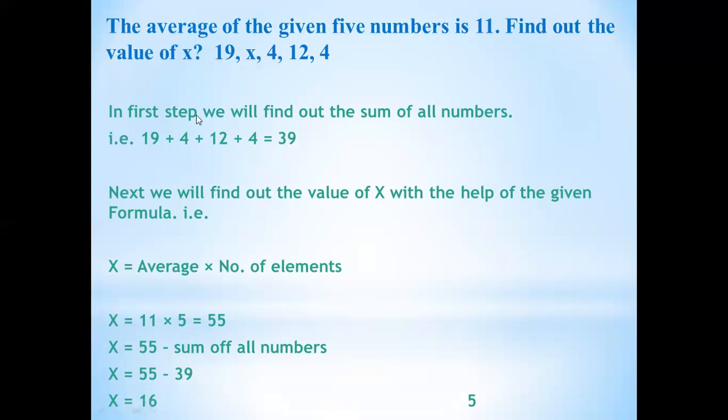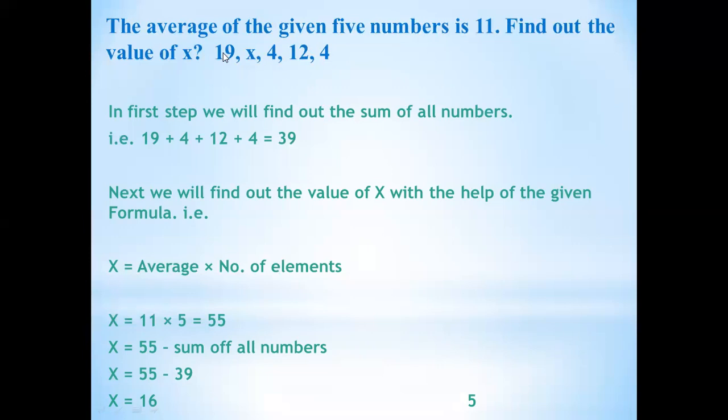Okay, now we will check if our answer is correct or not. So how we will check? Now we have all 5 numbers: 19, now x is 16, 4, 12, 4. We know that now we have all the 5 numbers and we know that the formula of average is sum of all elements divided by number of elements. So what is the sum of all elements? 19, now we have the number x is 16, plus 4 plus 12 plus 4.